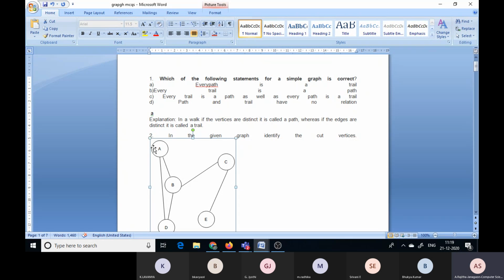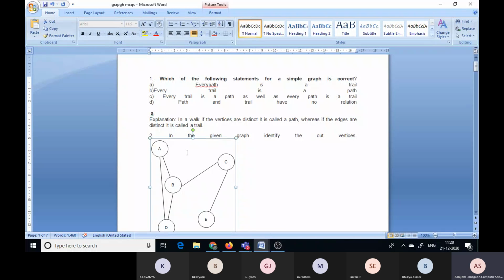Suppose you can observe here A to B some edge is there, from B to D some edge is there, D to A edge is there, again A to B edge, next B to C edge, C to E edge. Here you can observe this is not a path because A is repeated twice: A to B, B to D, D to A, again A to B. So this is not a path.